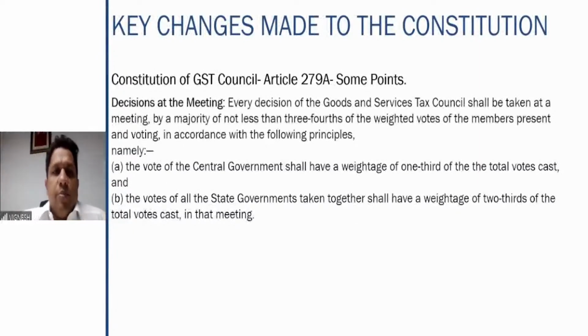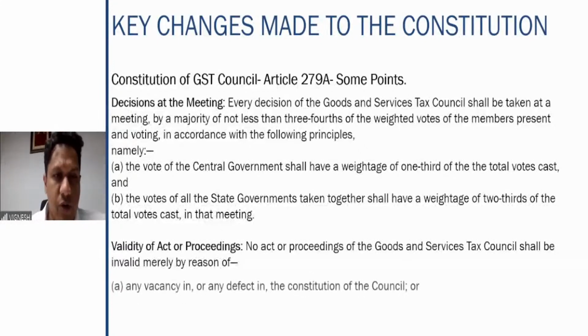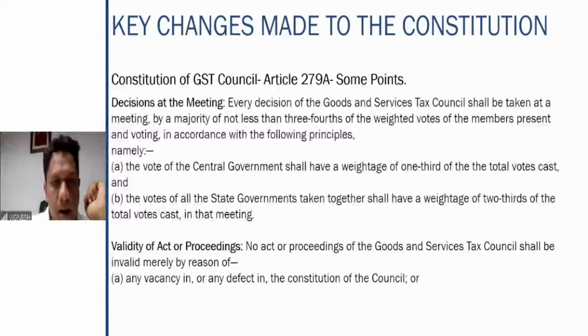Decisions. How are the decisions supposed to be taken? They shall be taken by a majority of not less than 3/4 of the weighted votes of the members present and voting, in accordance with the following principles. The vote of the central government shall have a weightage of 1/3 of the total votes cast, and the votes of the state governments taken together shall have 2/3 of the total votes cast. So this is the important point with regard to the decisions of the meeting. The weighted system for the votes shall be given. The central government as well as the state governments have agreed to give these particular weights.